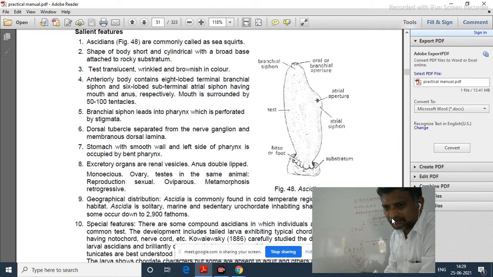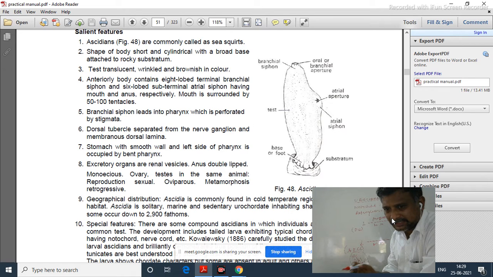Due to the presence of a tail, the larva can swim freely in the water for some time. After that, it settles on the bottom of the sea on a particular substratum and loses its tail. It becomes a sedentary organism.